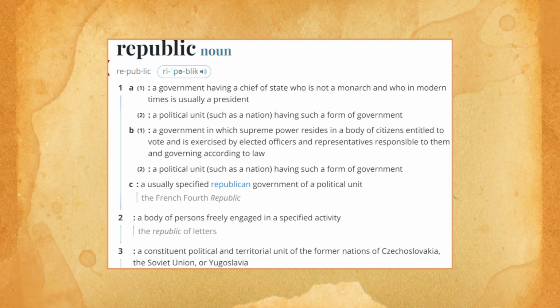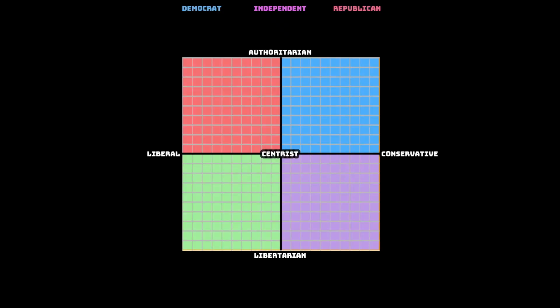A government in which supreme power resides in a body of citizens entitled to vote and is exercised by elected officers and representatives responsible to them and governing according to law. I'll just put them at the top here. Generally, Democrats are left-wing, independents kind of in the middle, whatever, and then you've got Republicans who are generally on the right.